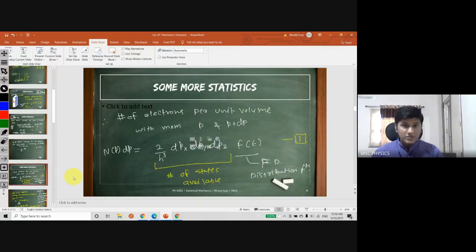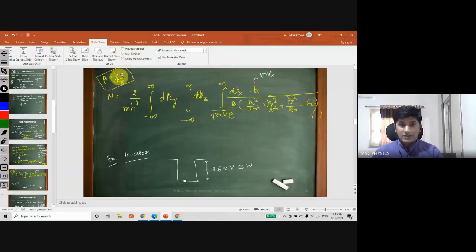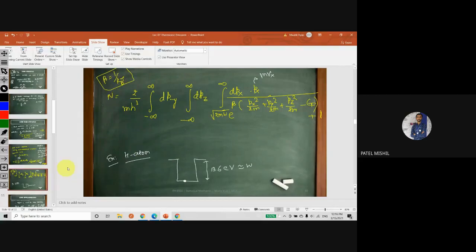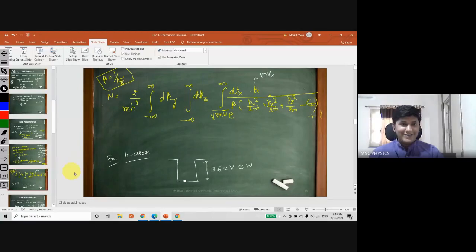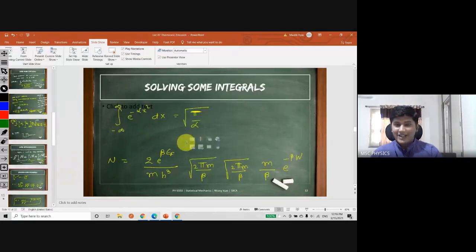I wrote it somewhere. It is 1 upon kB into T. Yes, here. Sorry, I didn't take T in the denominator. Okay, so beta is 1 upon kB into T.